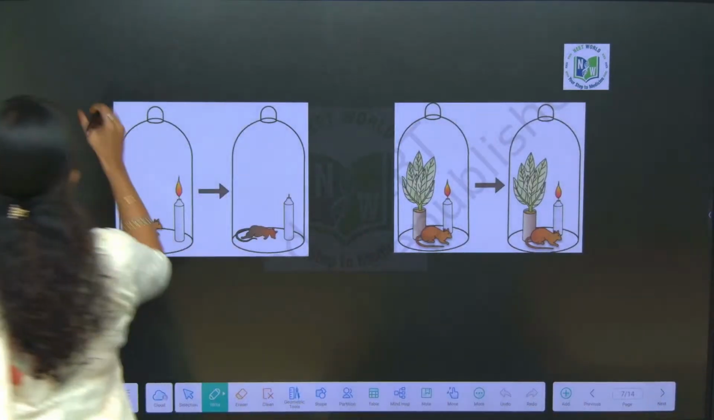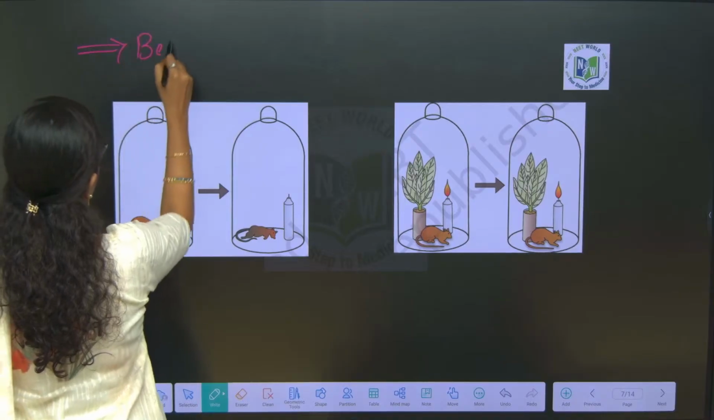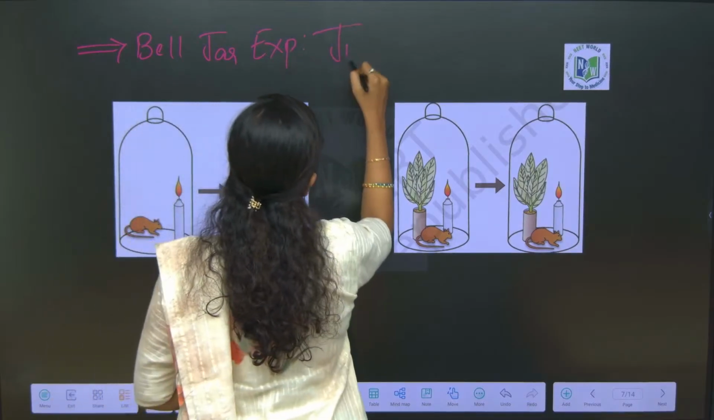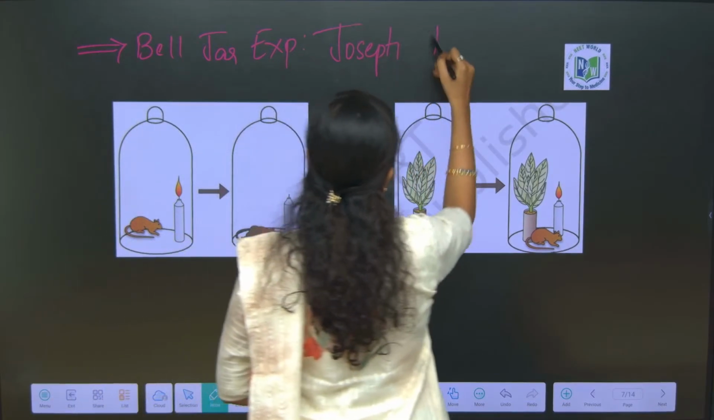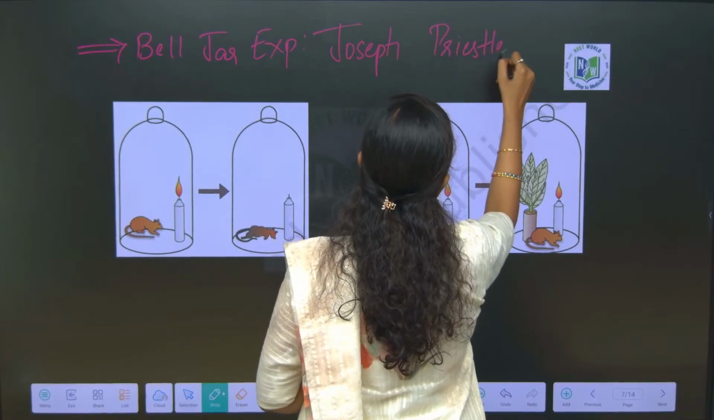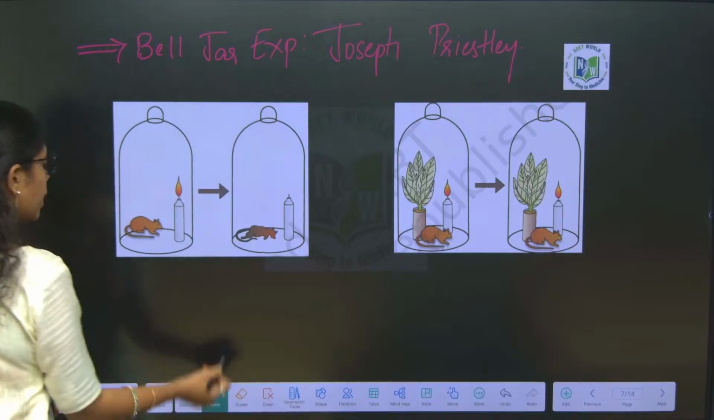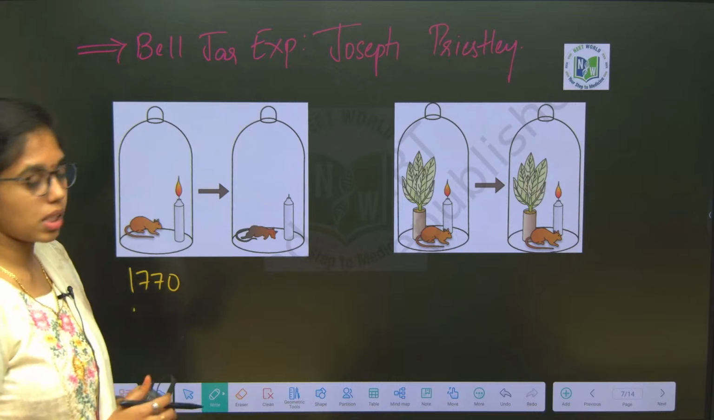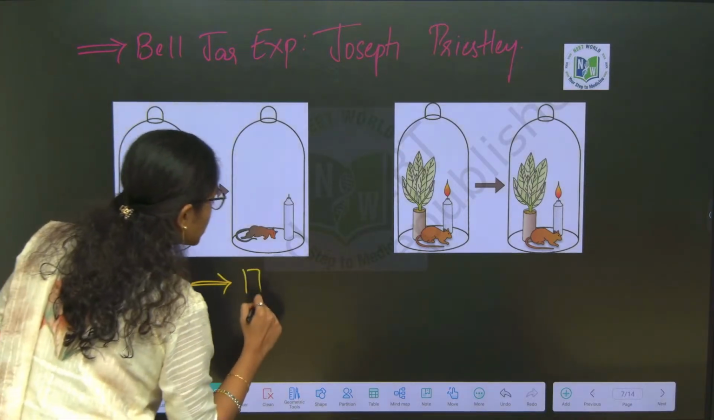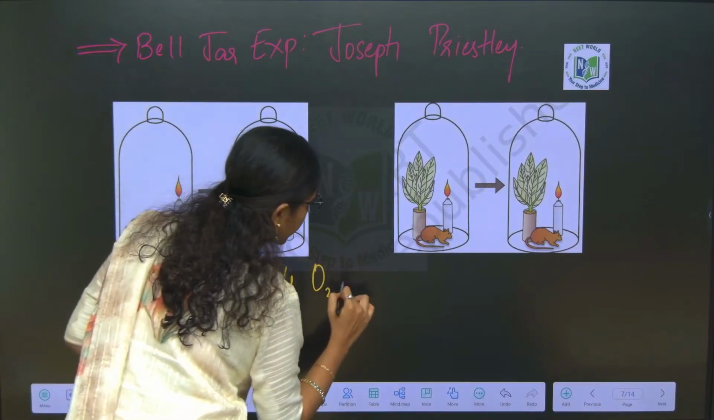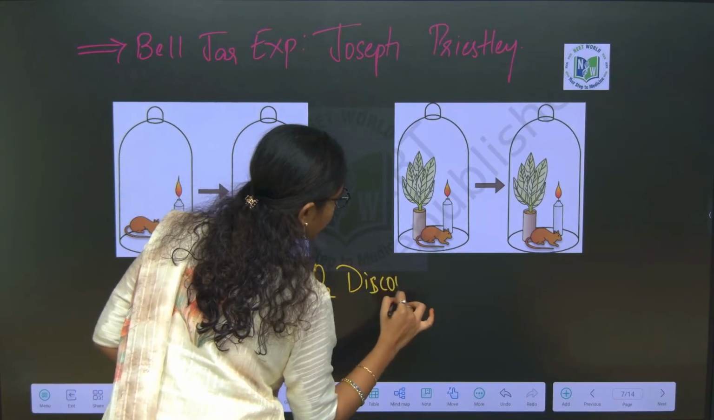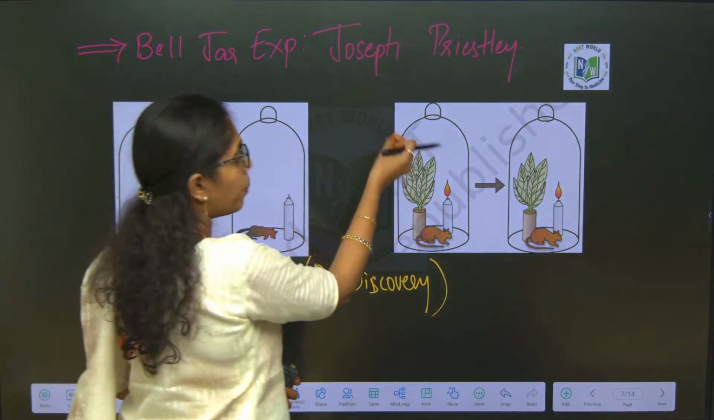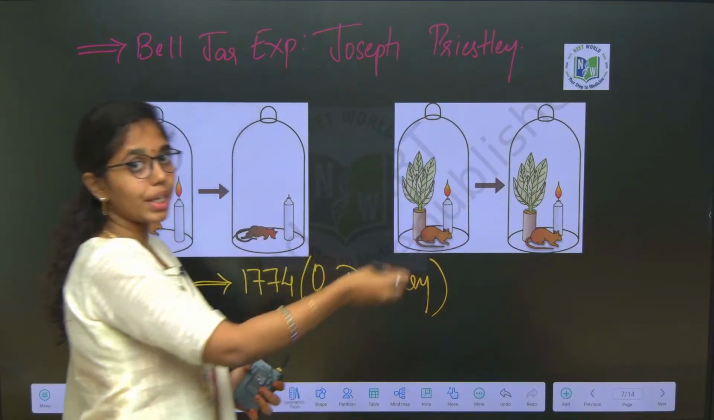Here, if you look into it, that is the bell-jar experiment. Bell-jar experiment by whom? Joseph Priestley. Joseph Priestley, in the year 1770, started conducting experiments in discovering oxygen, and he discovered oxygen in the year 1774. We all know the popular bell-jar experiment, in which a plant, a mouse and a burning candle are kept in a bell jar.